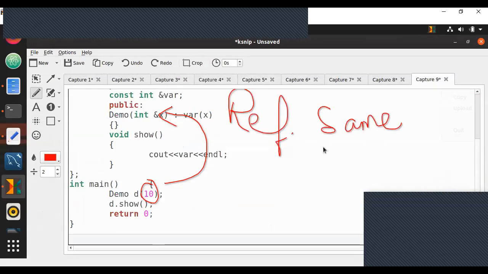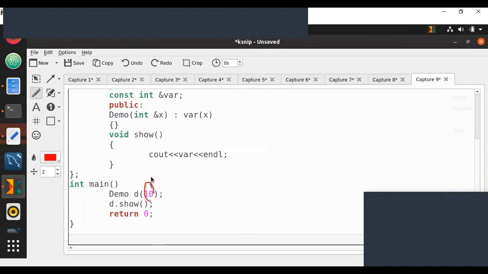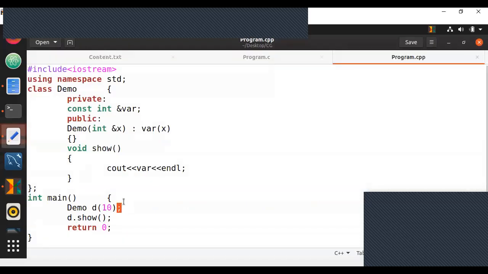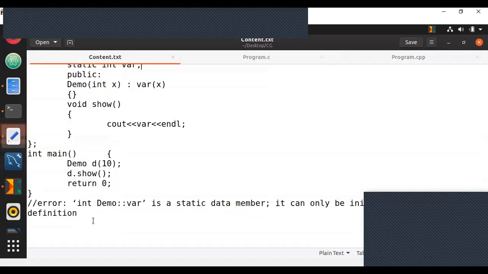When a reference points to an address, this 10 is a constant. It does not have an address at all. Since it doesn't have an address, it gives you an error saying you are pointing a reference to a constant, which cannot be done.